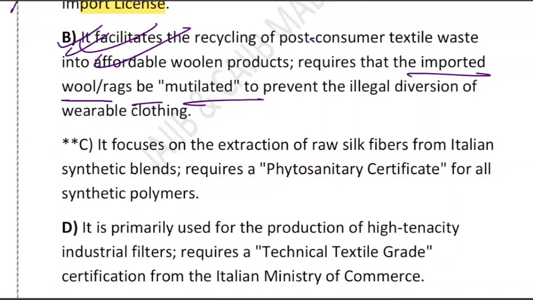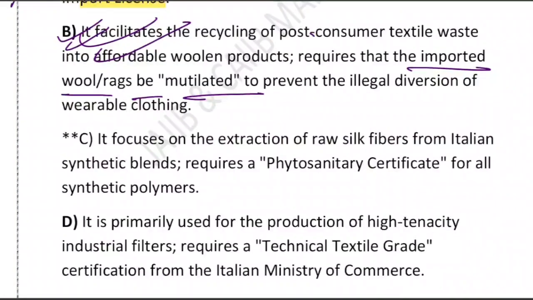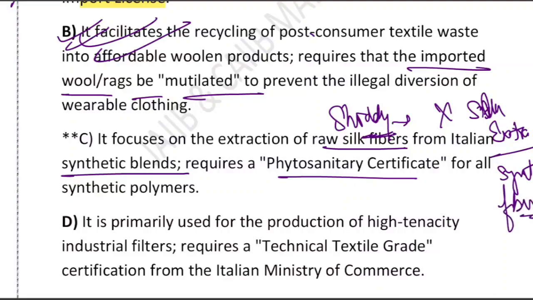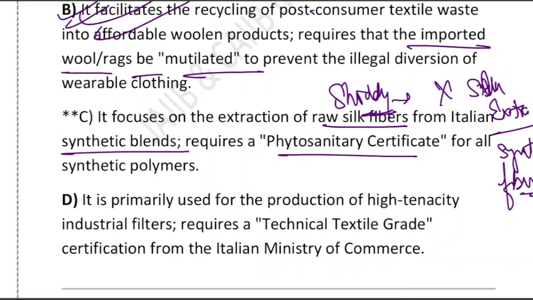What about option C? It says it focuses on extraction of raw silk fiber from Italian synthetic blends and requires a phytosanitary certificate. As we have discussed, soddy has nothing to do with silk extraction or synthetic fiber. It is mainly recycled wool or cotton waste. So C is also wrong.